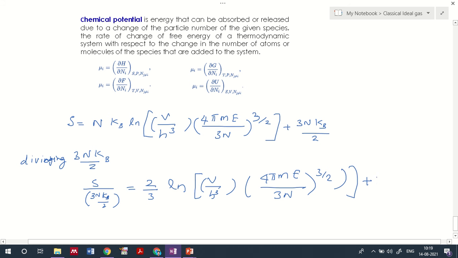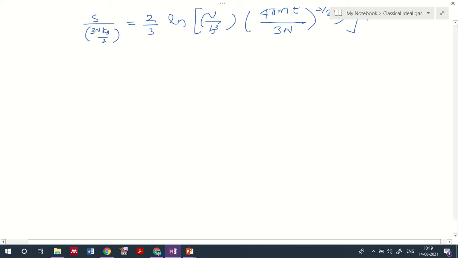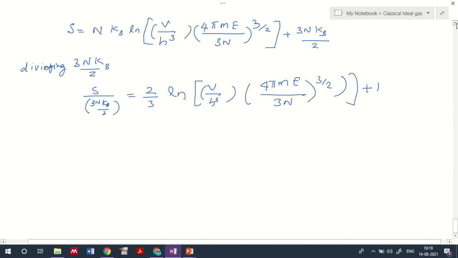Okay, then plus 1, because we just divided by 3nkB by 2; here 3nkB by 2 was there, so it's 1. Now I can represent this equation like this: here I have S divided by 3nkB by 2, which means I can represent this equation as 2S by 3nkB, which is equal to 2 by 3 ln.